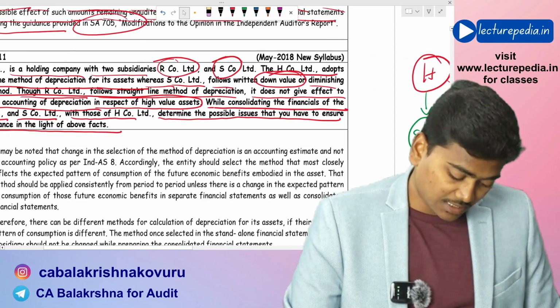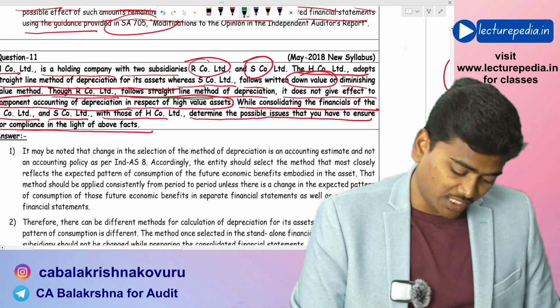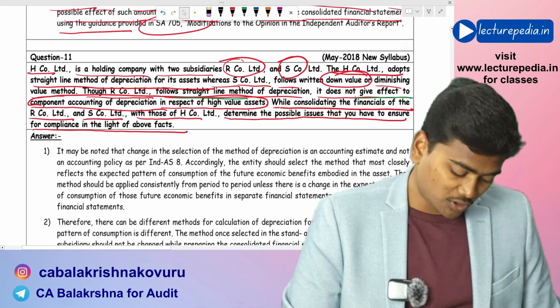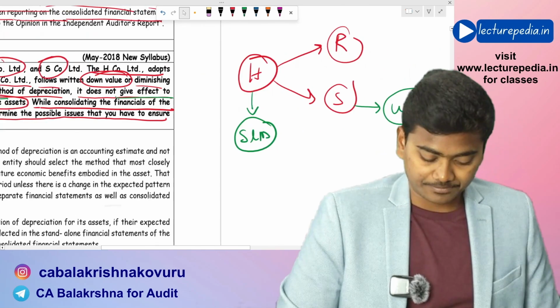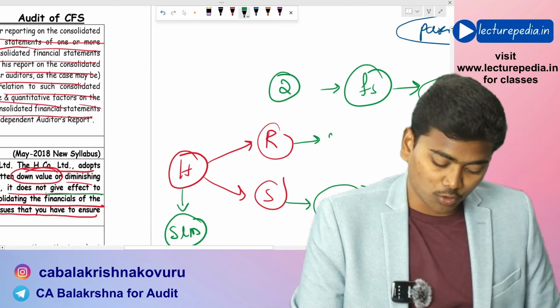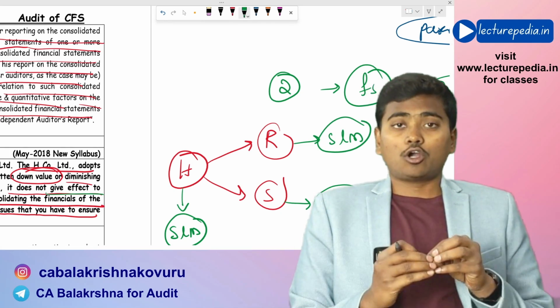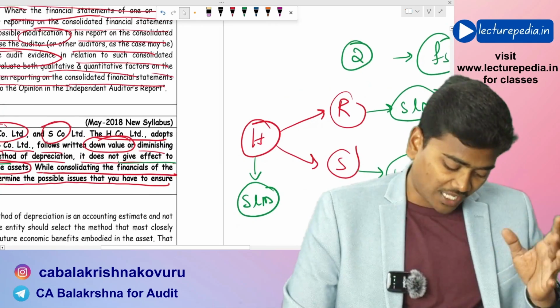And what about R Company Limited? R Company Limited follows SLM only, but it does not give effect to component accounting in case of high valued assets.